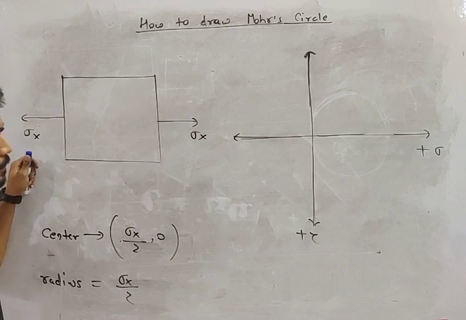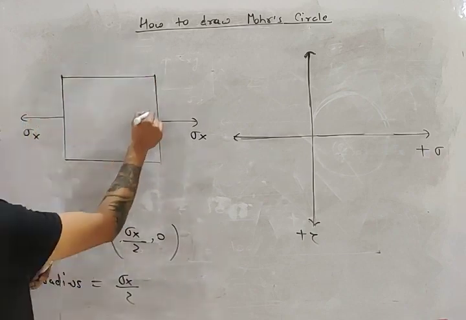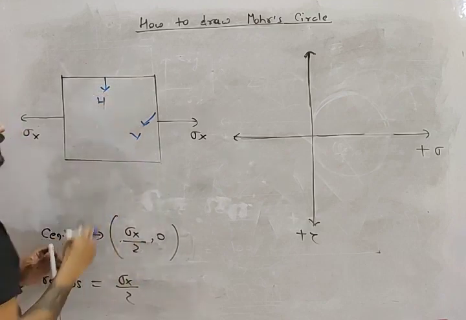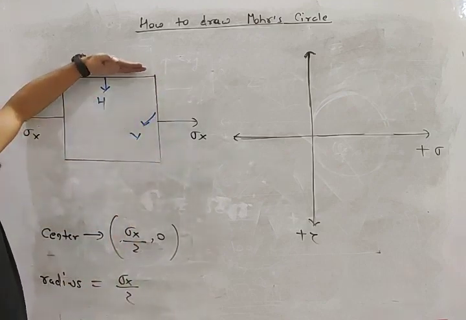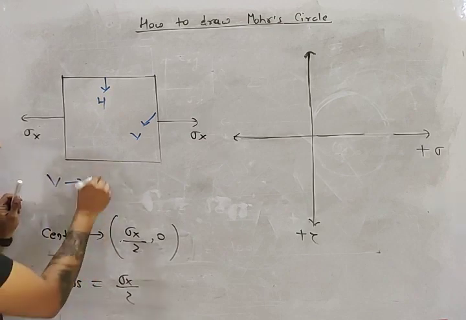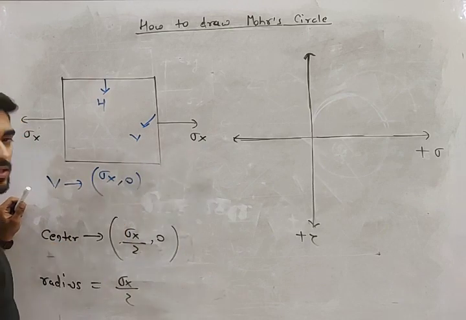Let me explain. You have to first find the coordinates of the vertical plane and the horizontal plane. This is the vertical plane. This is the horizontal plane. So what are the coordinates of the vertical plane? What is the x coordinate? Sigma x. What is the y coordinate? 0.